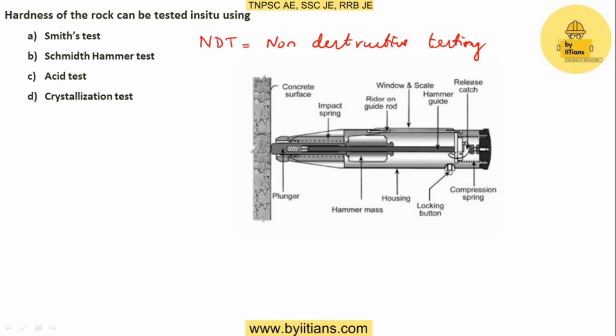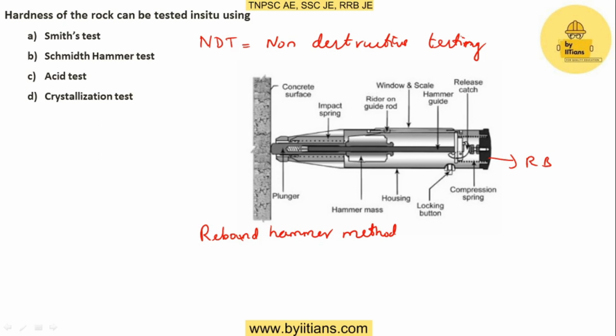This is one of the NDT methods. It's the rebound hammer method. This is the rebound hammer, and it is placed on the concrete surface whose strength is to be determined.